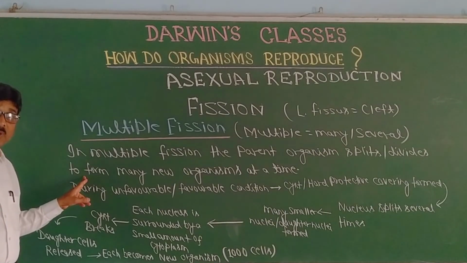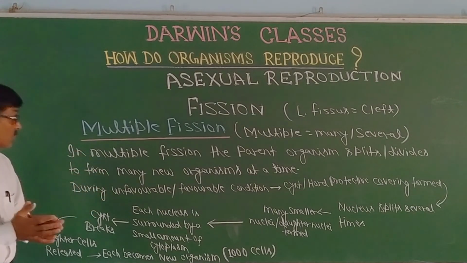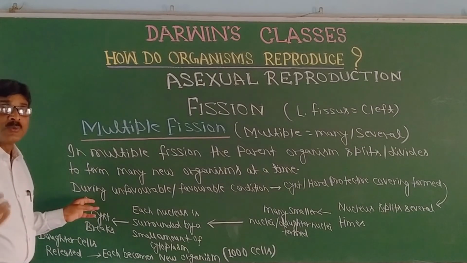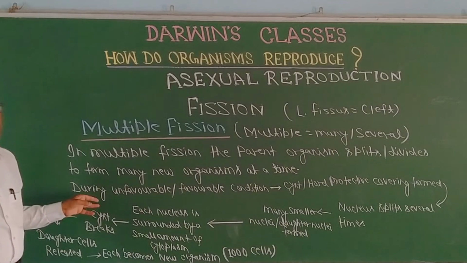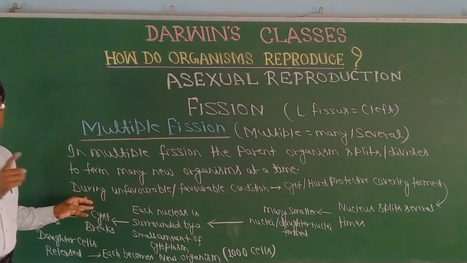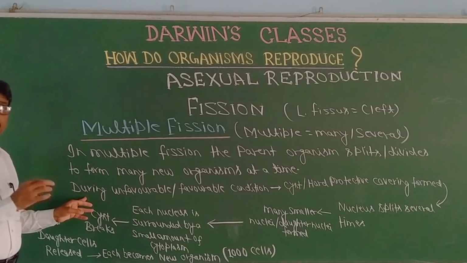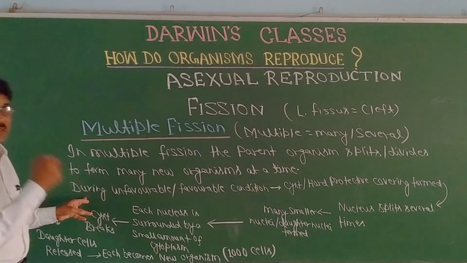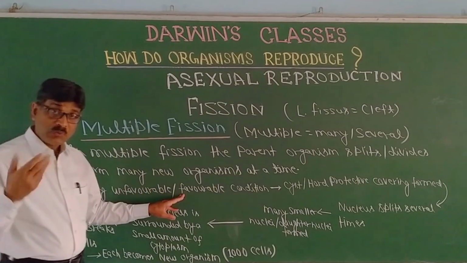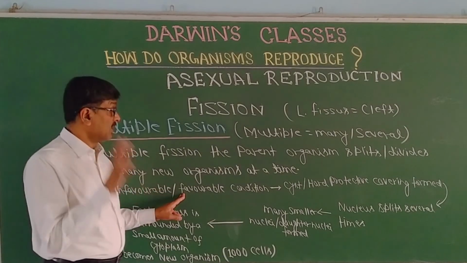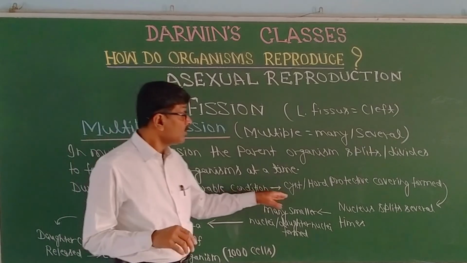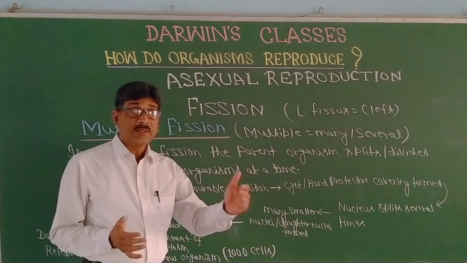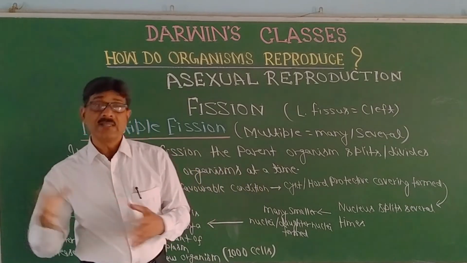At a time there will be production of many new individuals during unfavorable condition, or sometimes even in favorable condition. In case of amoeba, it multiplies by multiple fission in unfavorable condition. But in case of Plasmodium, it is their nature; even in favorable condition they multiply by multiple fission. So there will be formation of cyst. Cyst is a protective covering to protect the internal environment from external stress.